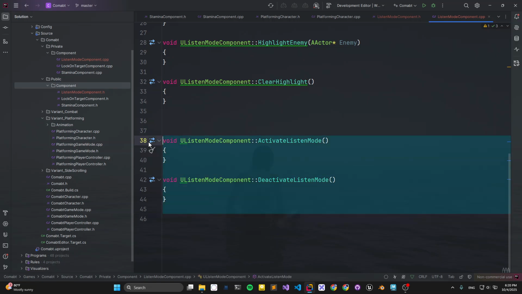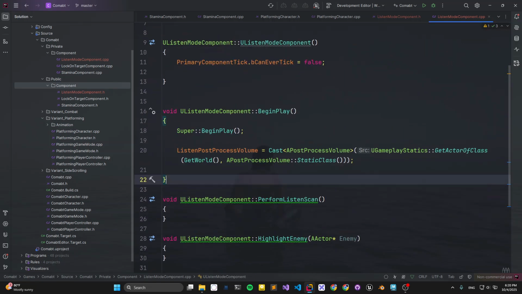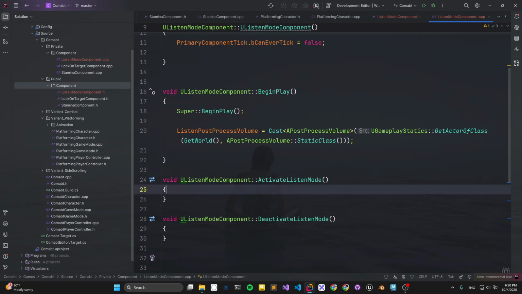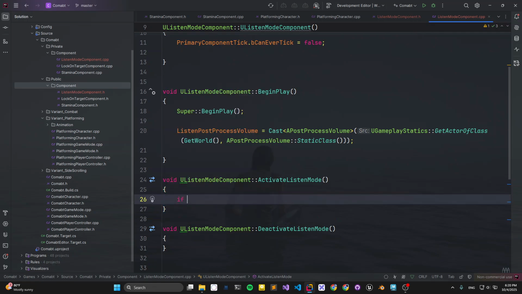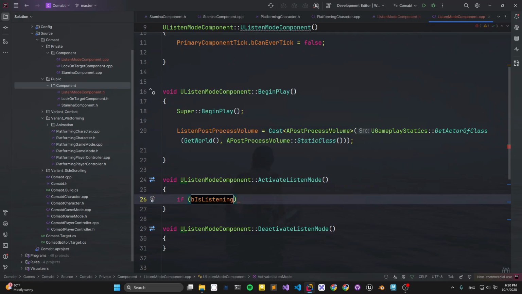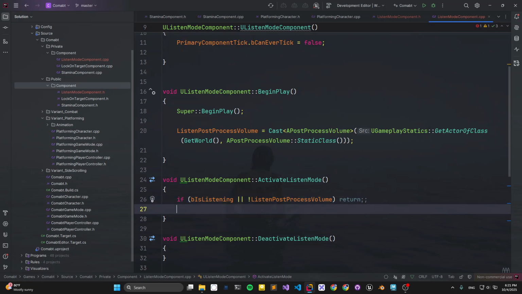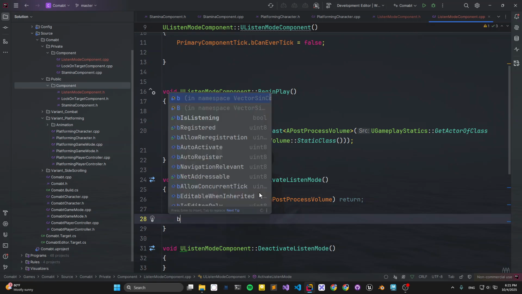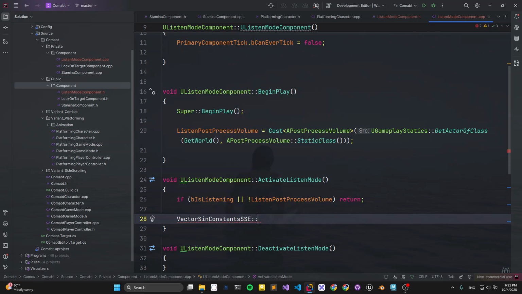So you will more likely implement the highlight, the activate listening mode and deactivate listening mode. So what can we do? If we are in the listening mode, or the listening post process volume isn't busy, we can just simply turn it on and we set bIsListening to true.